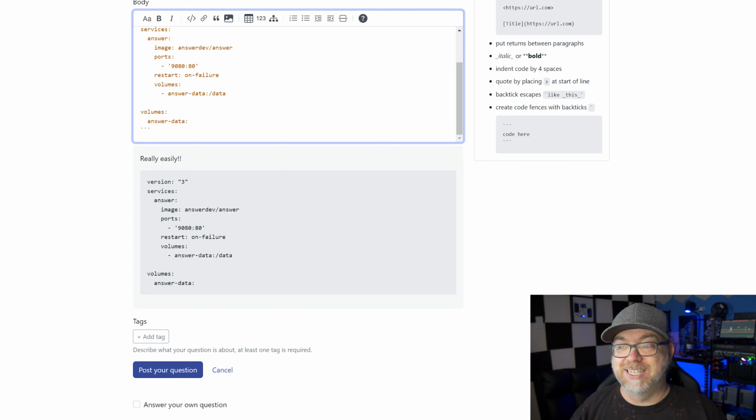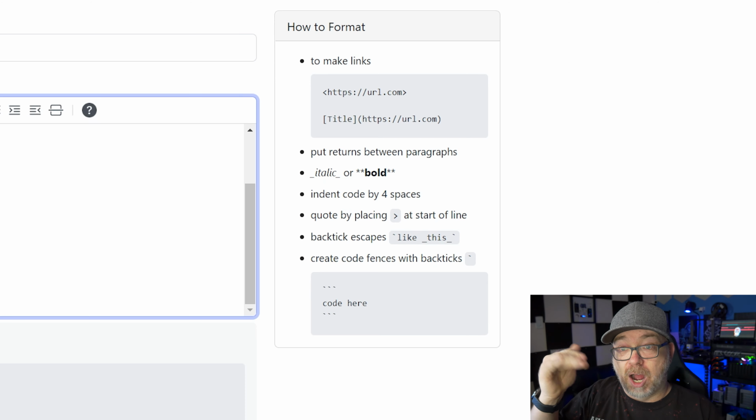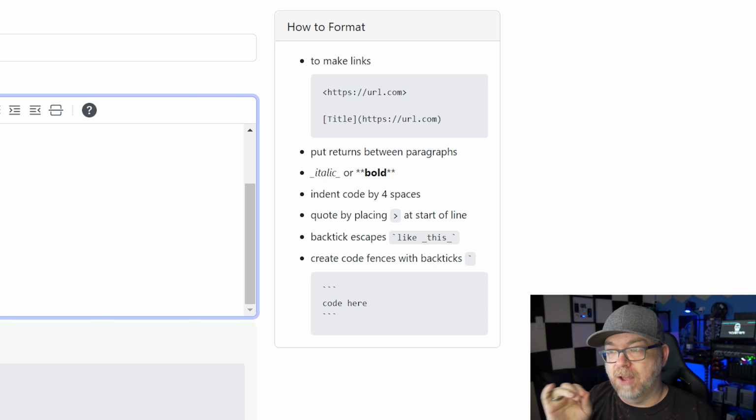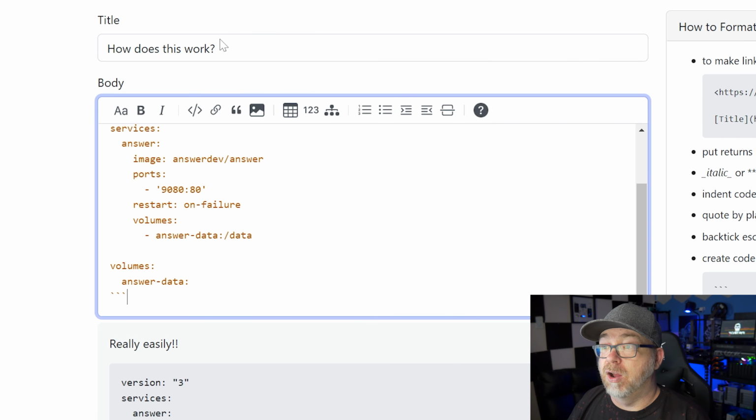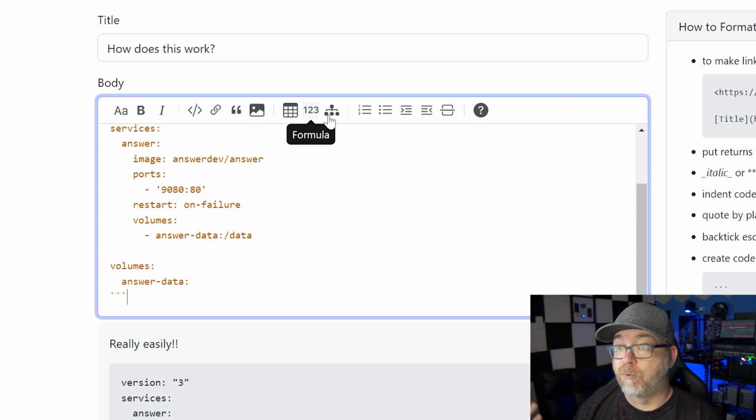And just that quickly and easily, now we've got a code block, and you can see right over here, it's got all kinds of different markdown options if you wanted to do that. And I love how easy it is to use. They've got what we call a WYSIWYG, what you see is what you get editor up here as well for headings and bold and italic and code blocks, or code samples, hyperlinks, block quotes, images if you need to use an image for something, tables, formulas, charts.